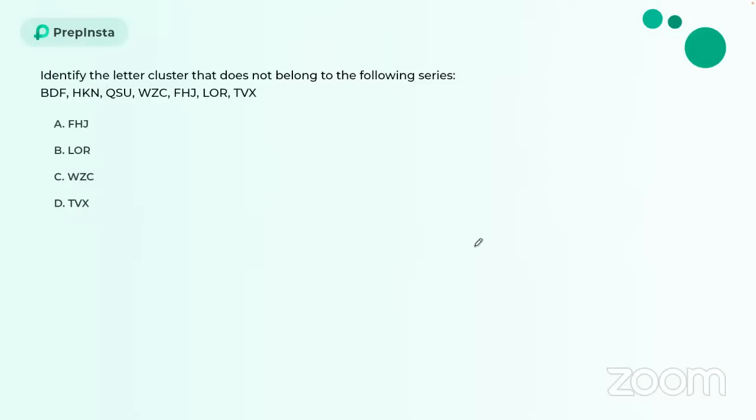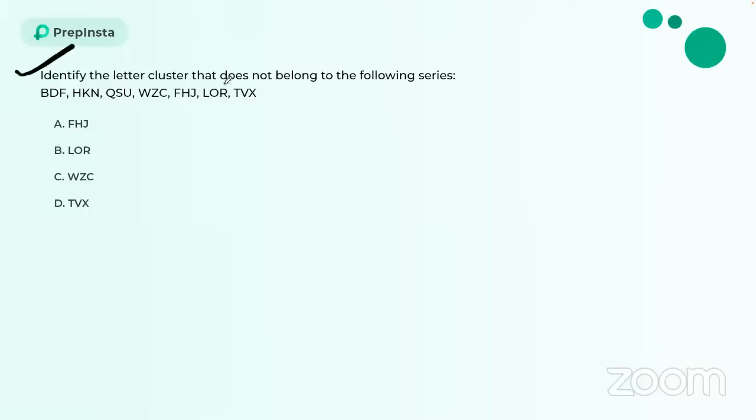The next question is from Alphabetical Series, guys. TCS is asking Alphabetical Series a lot. I've observed in yesterday's slot 1 and slot 2 questions, and today's slot also, they're asking Alphabetical Series a lot, and the questions follow a similar pattern. If you crack the logic, you will know how to approach a particular kind of problem in Alphabetical Series, guys. I want you to give your answer in the comments.